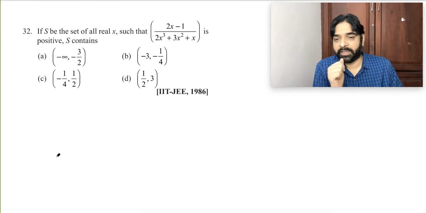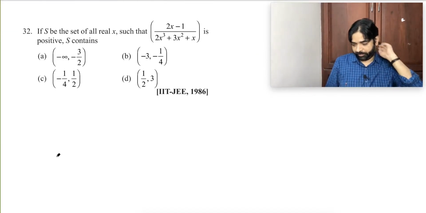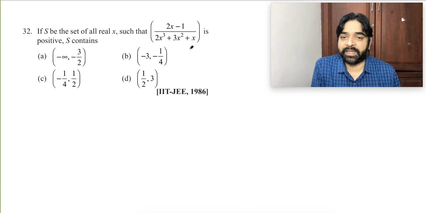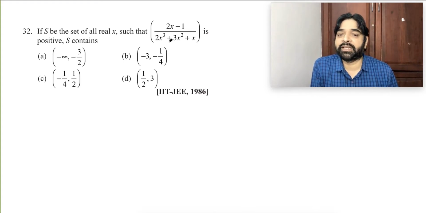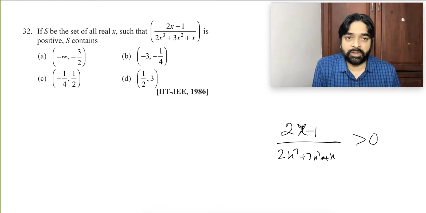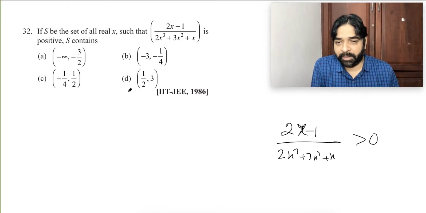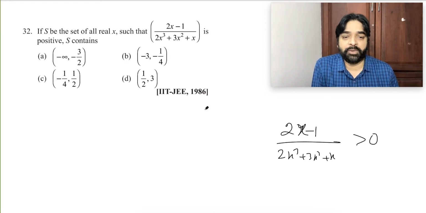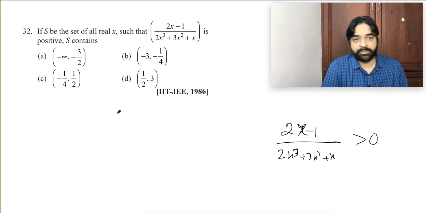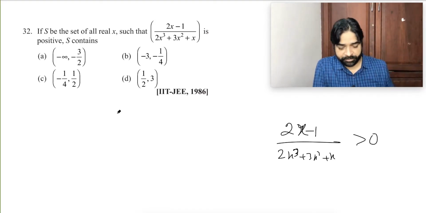Now you have to practice everything. Write down these questions. Very simple question. This is not a quadratic question. They are saying S is the set of real x such that this is positive, which means they are saying solve this: (2x minus 1) by (2x cube plus 3x square plus x) greater than 0. Solve it. Which option is a part of the solution? That's what you have to do. So no need of doing it at home, you can do it here. This is a polynomial inequality. Take x common, solve the polynomial inequality, and then see which option is common. It's just a polynomial inequality, nothing else.